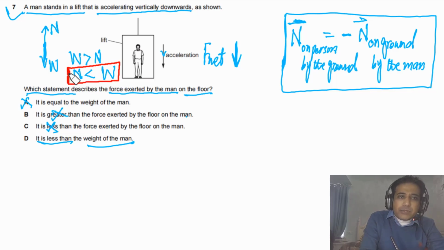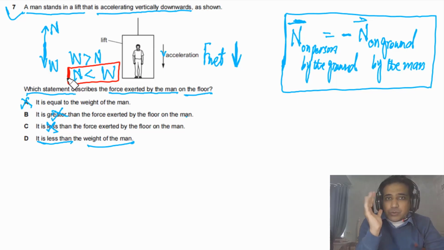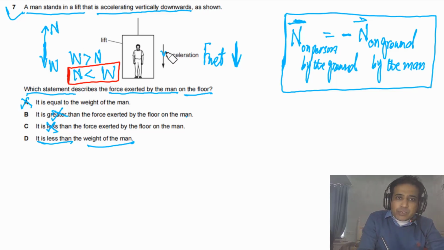Beautiful question, nice question, just conceptual. If your basic concepts are not clear, maybe you will be struggling with this problem. So these two points you need to understand. First of all, acceleration is down, which means the net force is downwards. Then we can look at the forces acting on the person. There are two forces acting on the person: one is the weight and one is the pushing force from the ground.